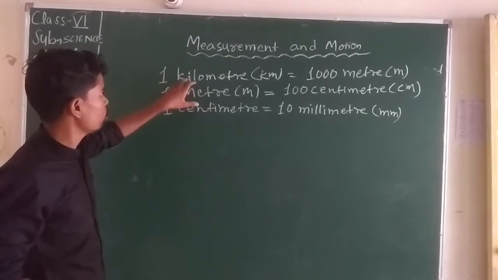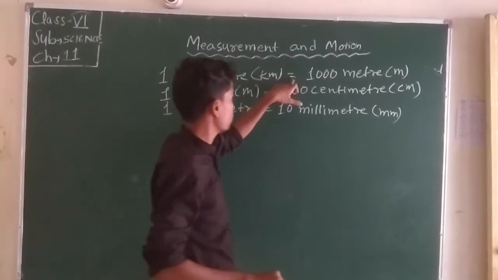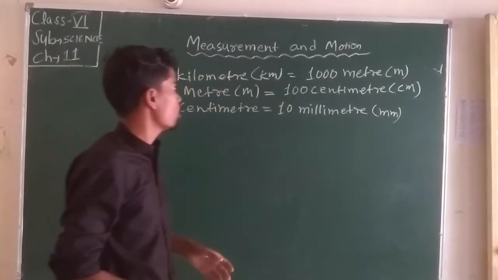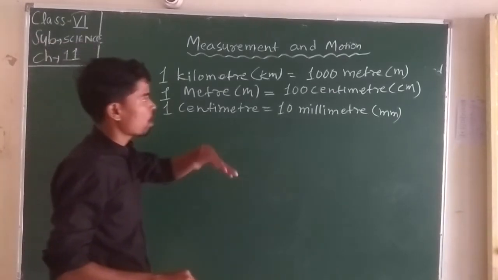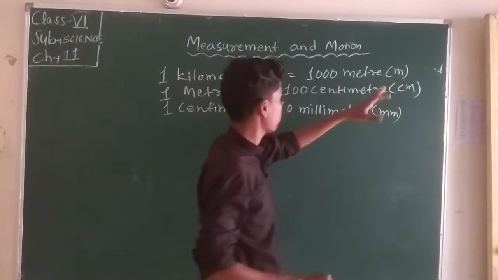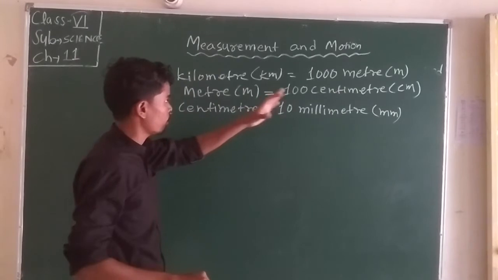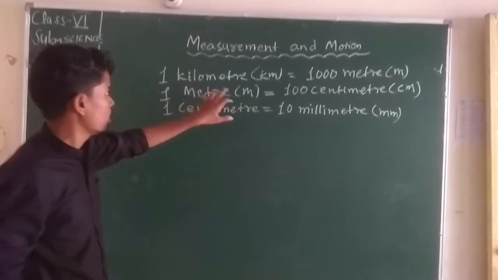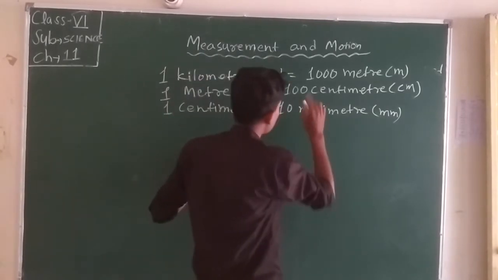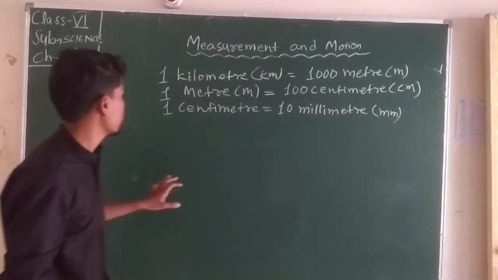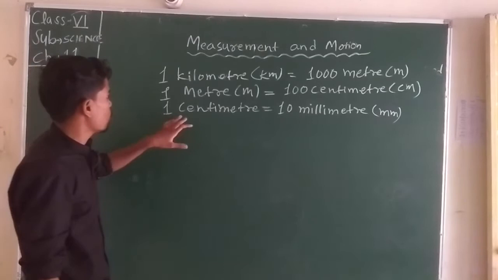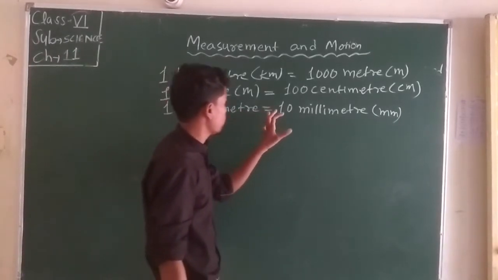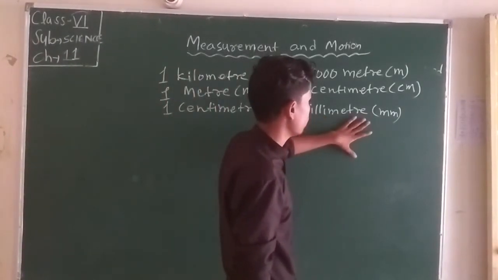So 1 kilometer is equal to 1000 meters, and 1 meter is equal to 100 centimeters, and 1 centimeter is equal to 10 millimeters.